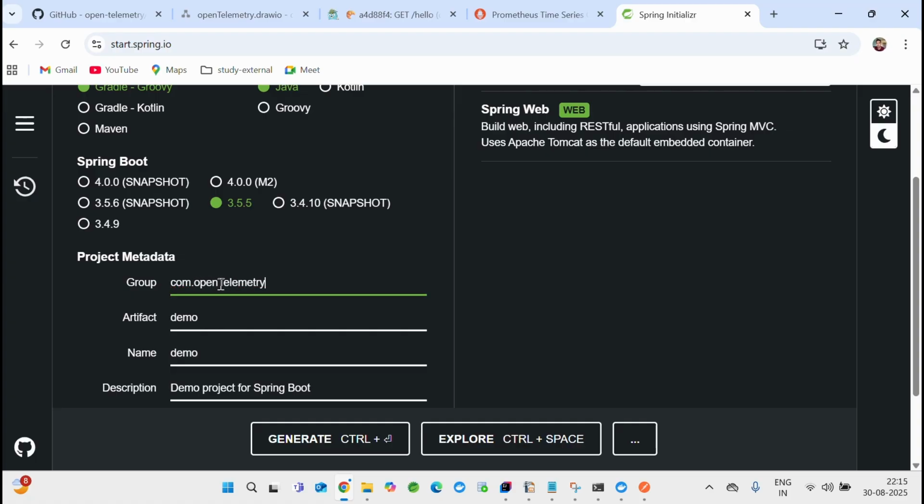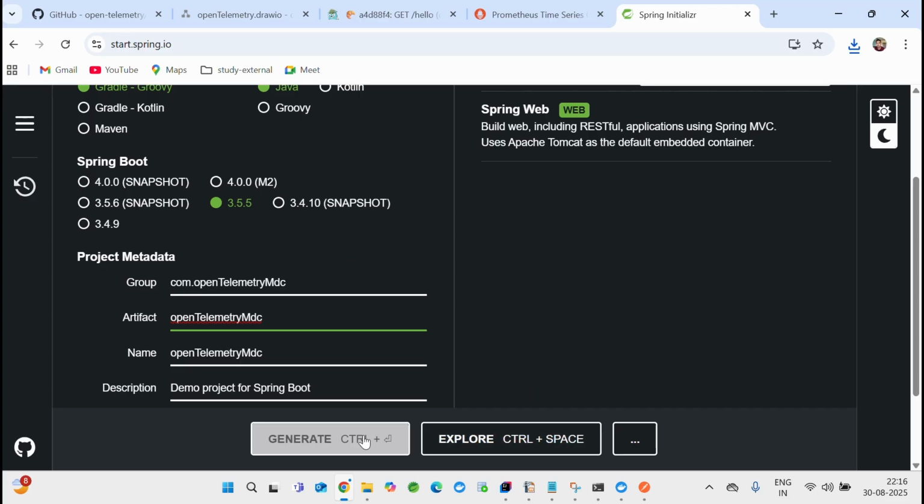telemetry, MDC. Then click on generate. Oh, some demo name got generated. I hate that. Let's make it this name.